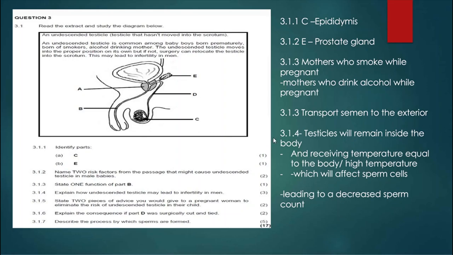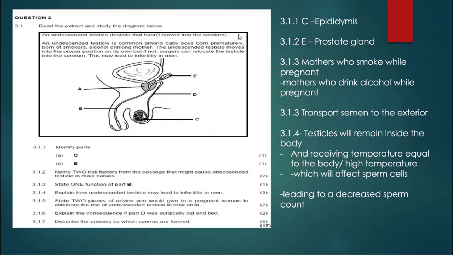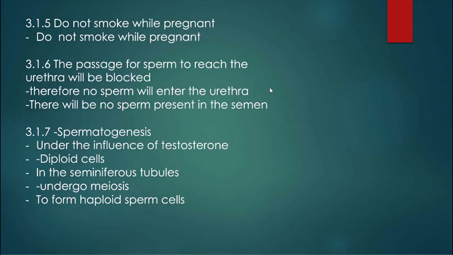3.1.5 State 2 pieces of advice you would give to a pregnant woman to eliminate the risk of an undescended testicle in their child. Obviously, you would tell them not to smoke while pregnant or drink alcohol while pregnant. They say explain the consequence if part D was surgically cut and tied. Part D is a sperm duct, and the answer is that the passage for sperm to reach the urethra will be blocked. Therefore, no sperm will enter the urethra. There will be no sperm present in the semen.